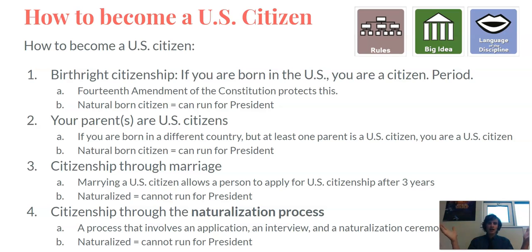The famous movie actor Arnold Schwarzenegger is an example of this. He was not born in the United States, but he moved here, became an actor, and became a U.S. citizen. After he was done acting in movies, Arnold Schwarzenegger became the governor of California, the most populated state in the U.S. Even though he was not a natural-born citizen, he was able to be the governor of California. So that is a little bit about how to become a citizen in the United States.